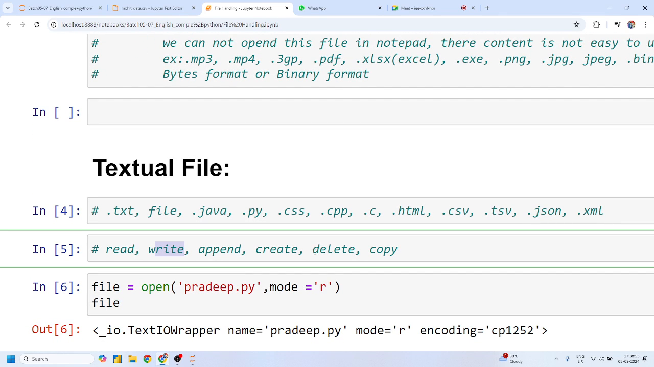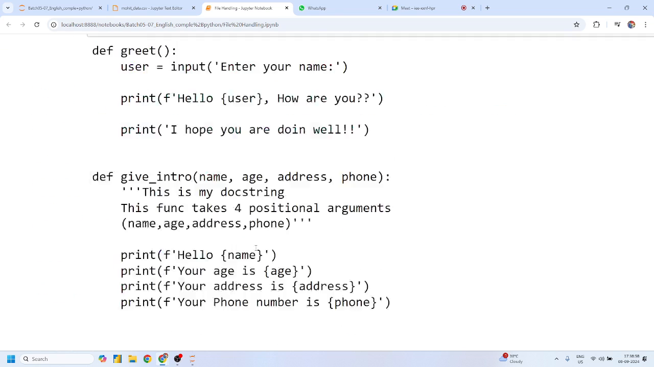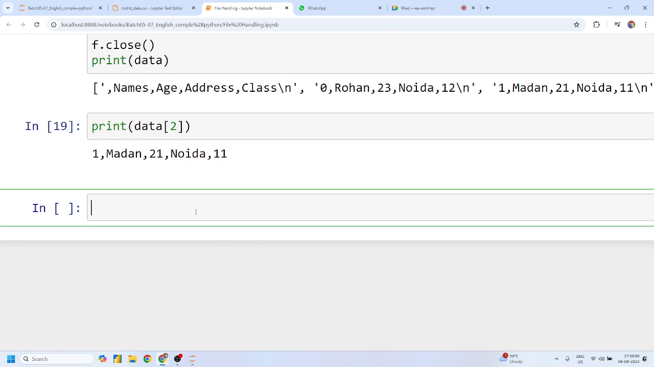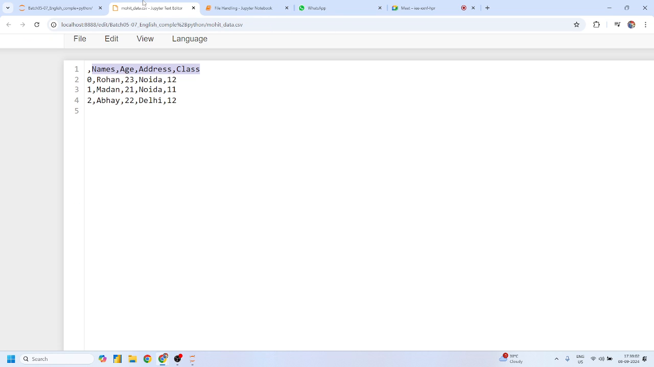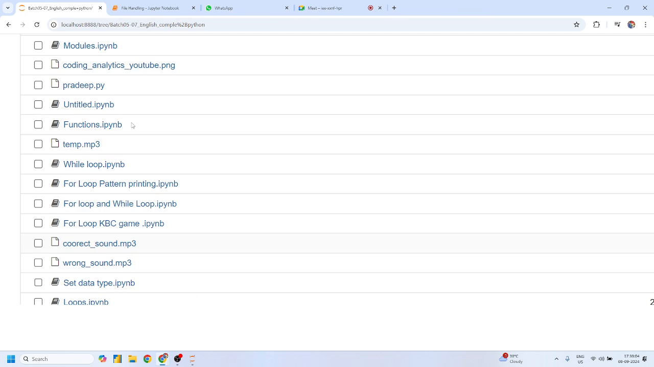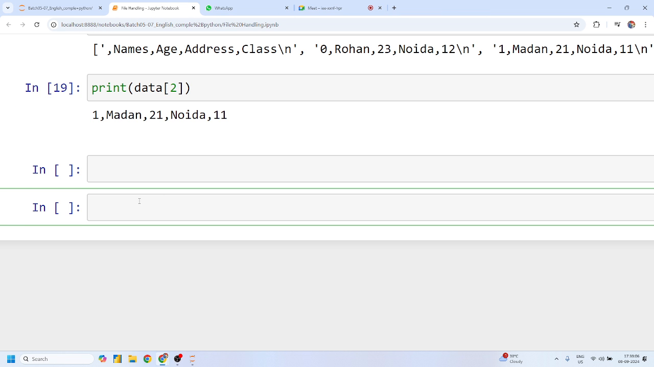Now guys, our next topic is how to create a file. Writing a file means we are creating a file. Yes or no, Mohit? Yes, sir. Suppose I want to create a file in my local directory. And where is my local directory? This one is my local directory, right? So I have to just simply use the open function.